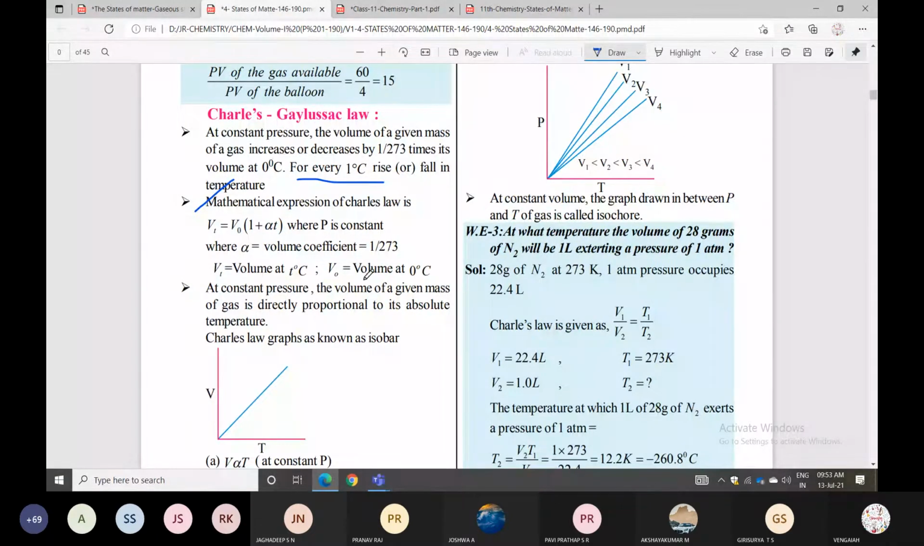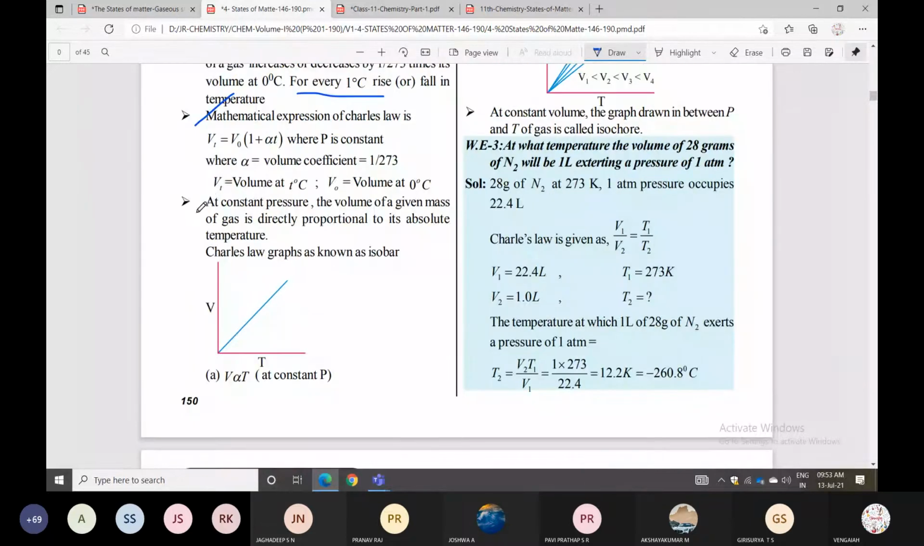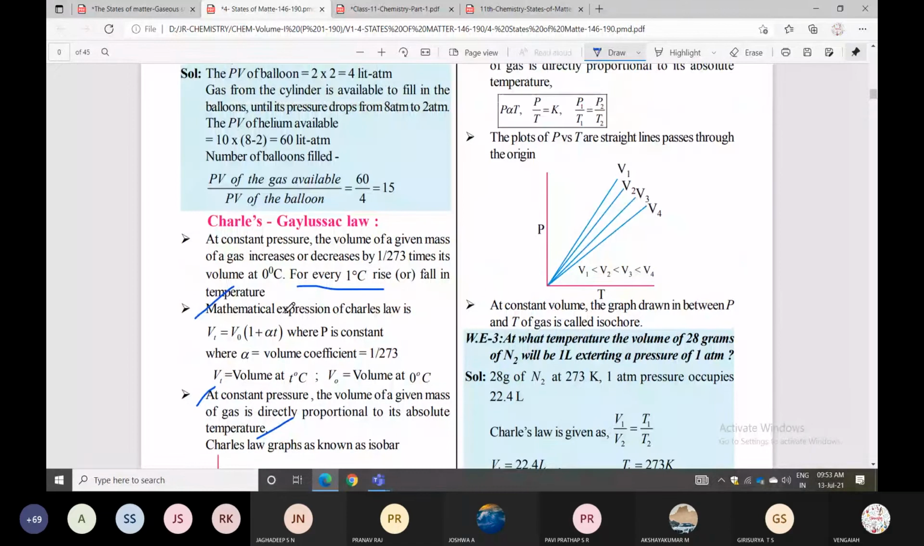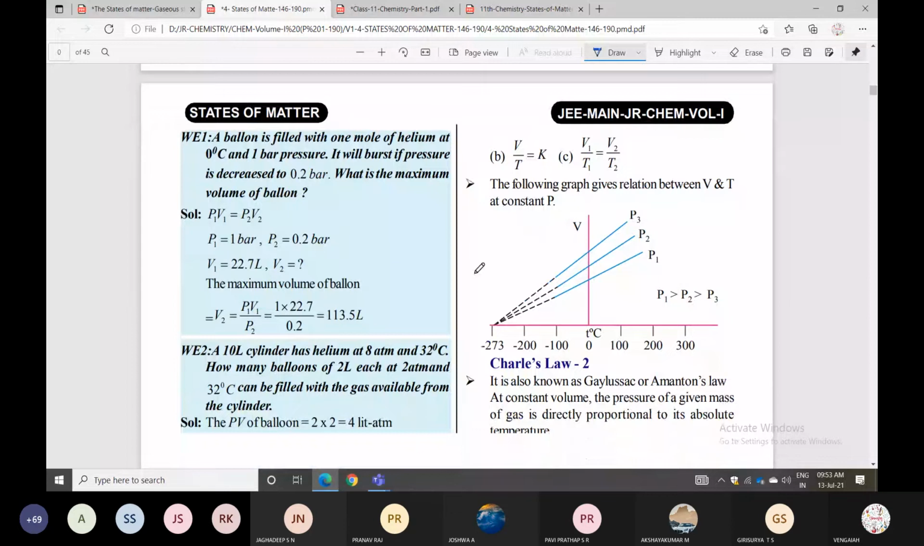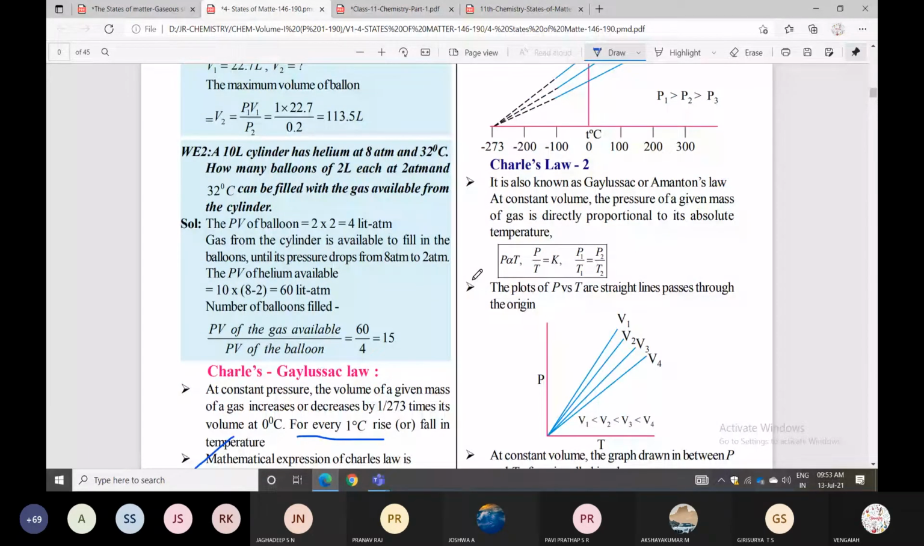So what is the relation here? At constant pressure, V is directly proportional to T. At constant pressure, the volume of a gas is directly proportional to its absolute temperature, not the temperature in degrees. The following graph also gives the relation between V and T: as V increases, T also increases. So at constant pressure, volume is directly proportional to T.